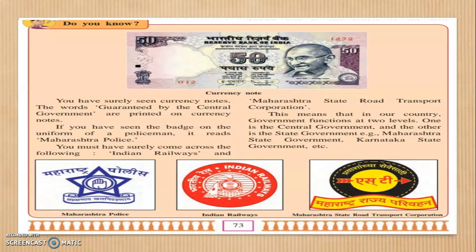ST buses are there only in Maharashtra. You will not find these ST red buses in Kashmir. You will not find these ST red buses in Andhra Pradesh. You will not find ST buses in Andaman and Nicobar Island. No, because they are being looked after by the Maharashtra government. So the name is Maharashtra Rajya Parivahan.